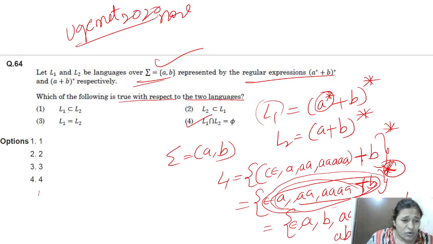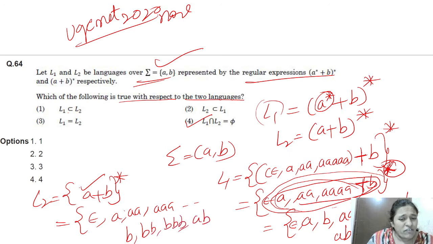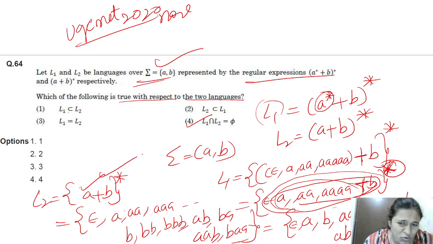Now L2. L2 also same, right? (A plus B) whole star means what? In this language also any number of A's is possible, epsilon is possible, and any number of B's, B, BB, triple B, and combinations like AB, BA, AAB, BAA. Any combination of A and B is also possible in this language.